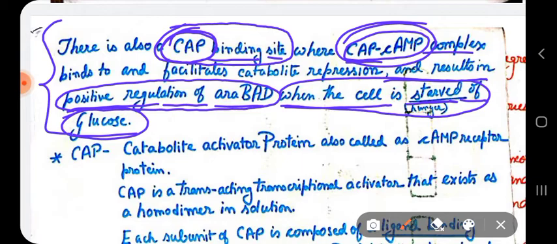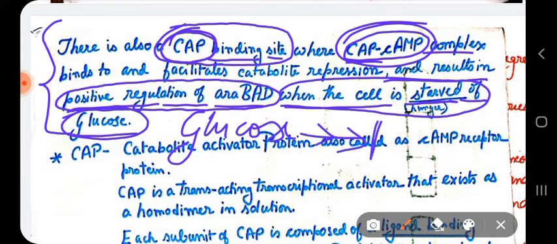The cyclic AMP is actually inhibited by glucose. As you have studied in that chapter, glucose inhibits the activity of adenylate cyclase.